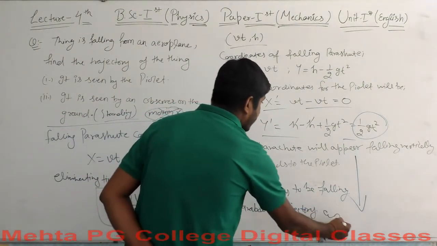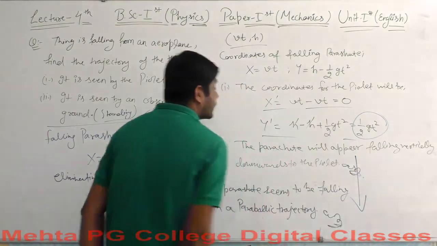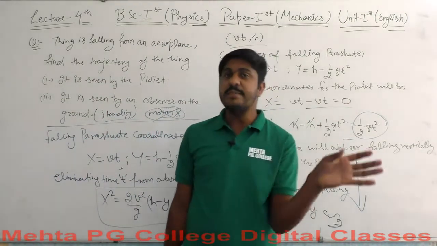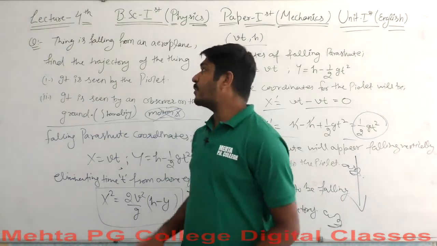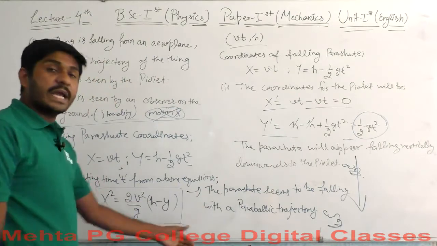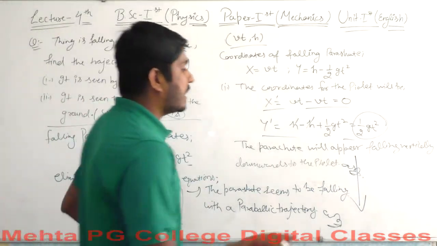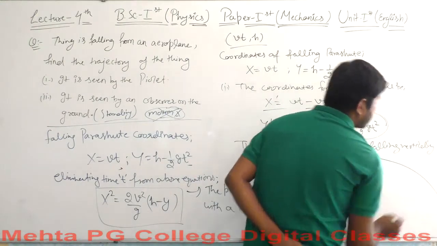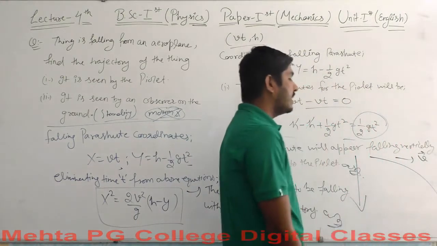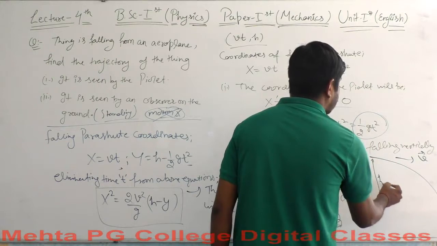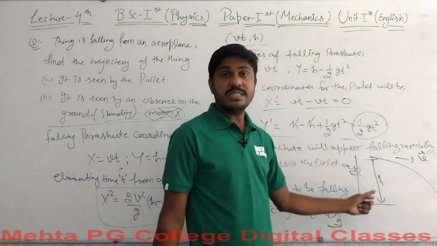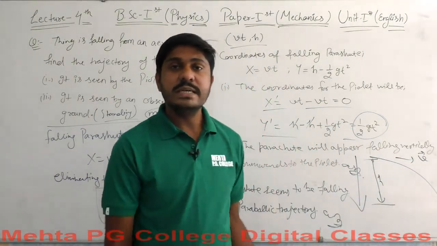So there is a difference between the perspectives of the two observers. The observer inside the plane, the pilot, sees the thing falling vertically downwards with no changes, but for a man standing on the ground, the thing will appear to fall parabolically. It will follow a parabolic path. This is the direction of the moving plane, and this is the height h at which the plane is moving. So this is the path being seen by an observer standing on the ground.